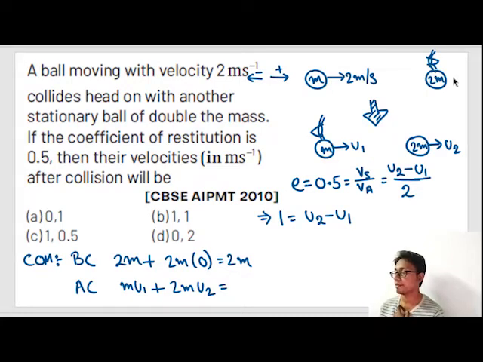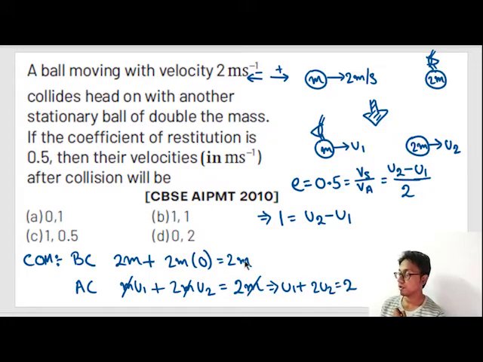This m u1 plus 2m u2 will be equals to initial momentum or momentum before collision, which is given as 2m. Okay, I am cancelling the m and I get u1 plus 2u2 is equals to 2.